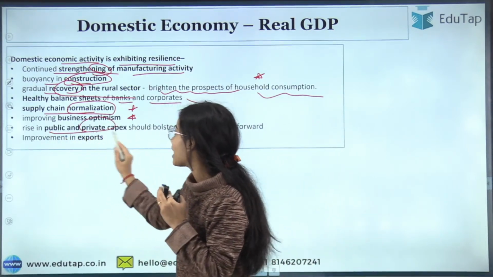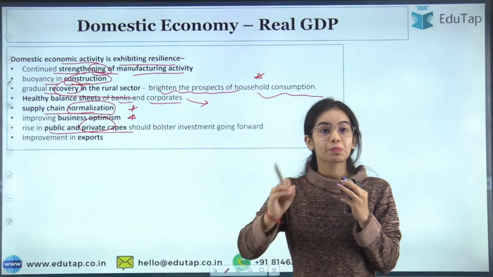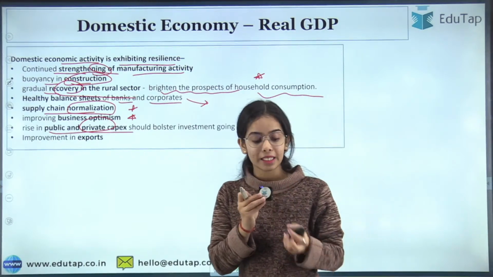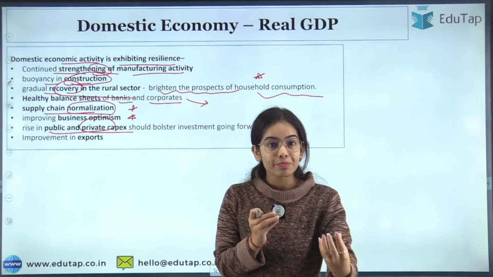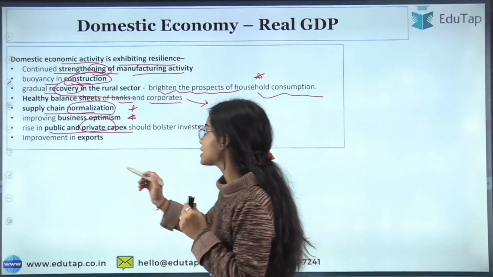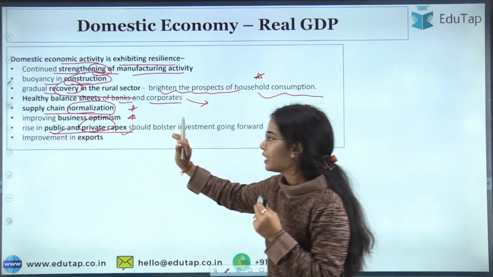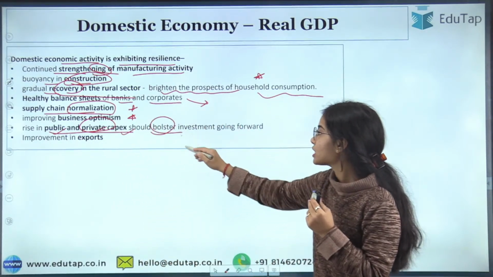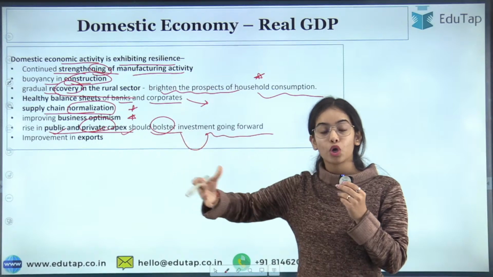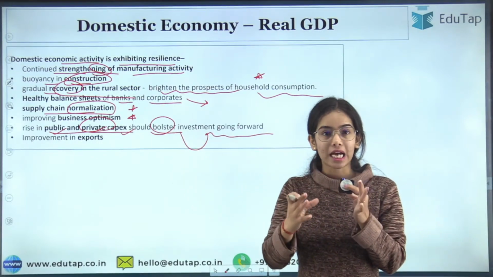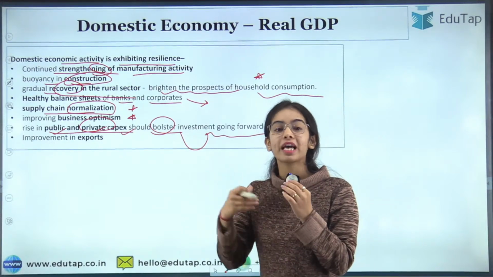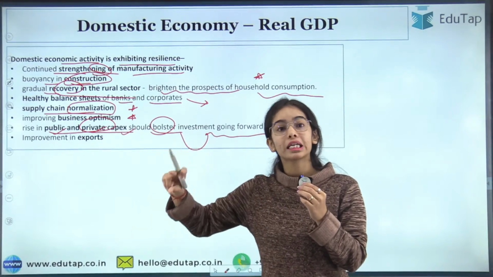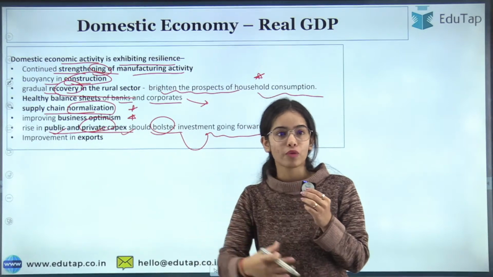Rise in public and private capex, that is capital expenditure, has also started. That means more investment is happening in the country. So the increase in public and private investment should bolster investment going forward also. Right now the capital expenditure has started. The investors have started investing more, the businessmen have started investing more. That will increase the investment going forward also.